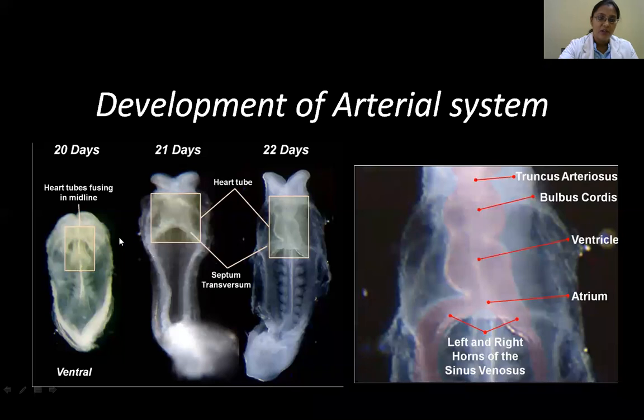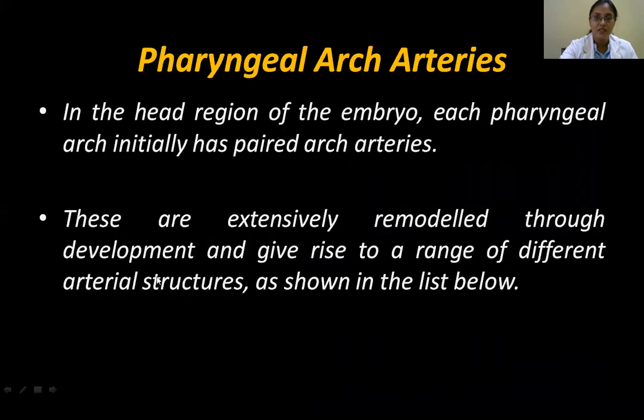So again, your development of arterial system. So you can see the heart tube and all this. So these are the horns into which the 3 pairs drain. So 3 this side and 3 this side. That is the common cardinal vein, umbilical vein, and vitelline vein. First, we'll talk about the development of arterial system.